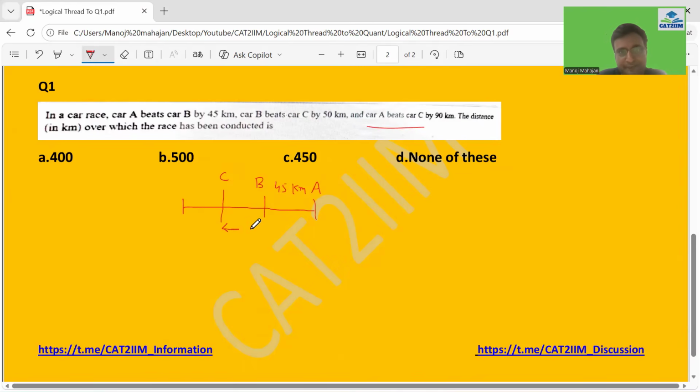C would be 90 kilometers behind A. So that is the story we are talking about. Now, another thing is given, car B beats car C by 50. So when B is at the finishing line, the car C would be 50 kilometers behind.